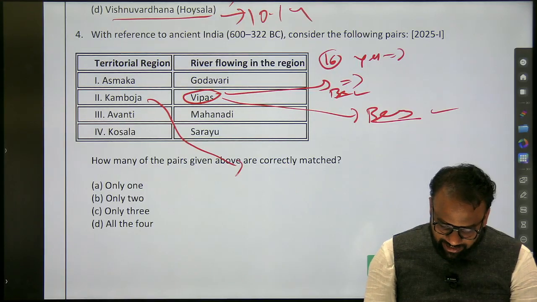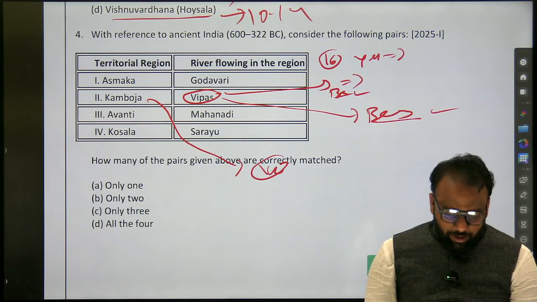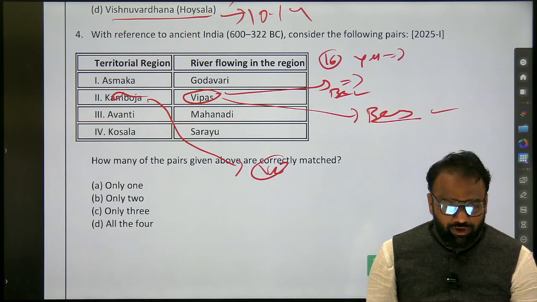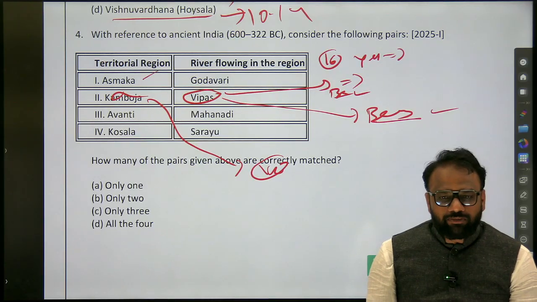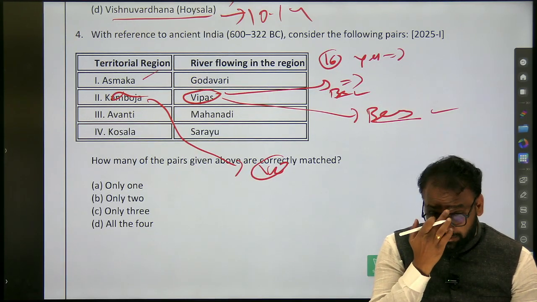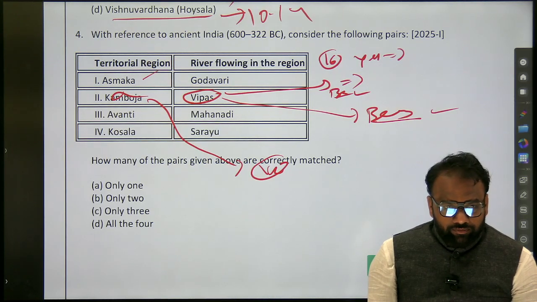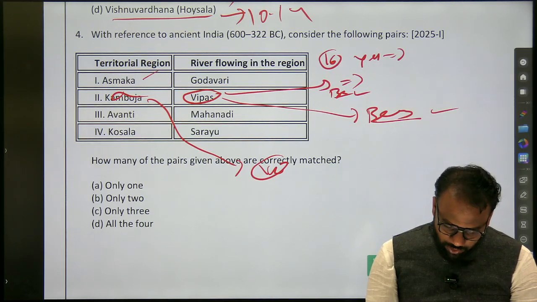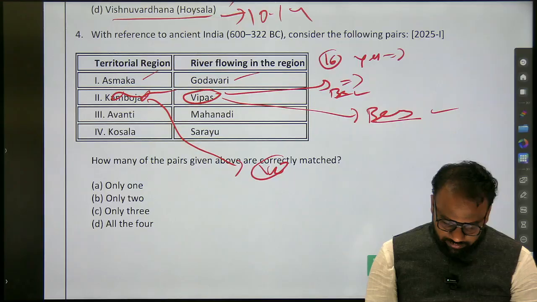Then with Kamboja it should be Vitasta. They have given a wrong pair, so Kamboja is wrong. Next, which is the river flowing through Asmaka? Godavari. So one is correct, two is wrong.